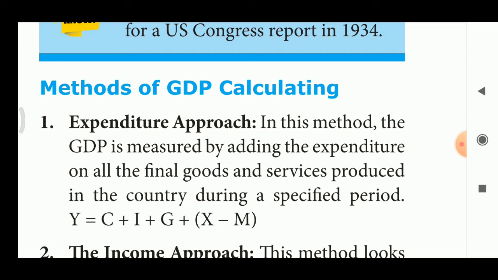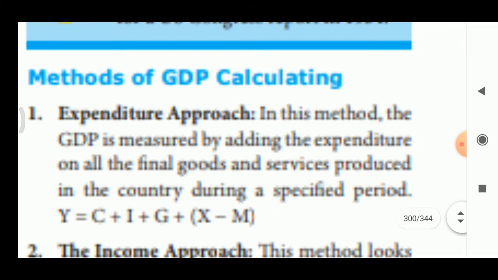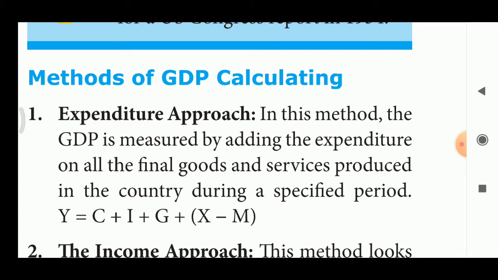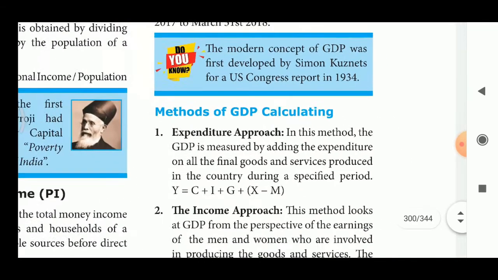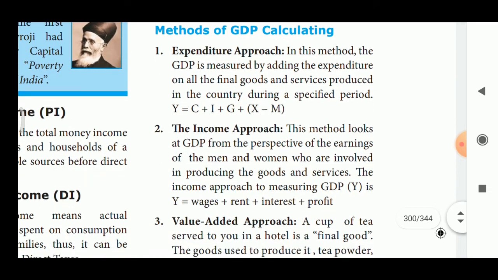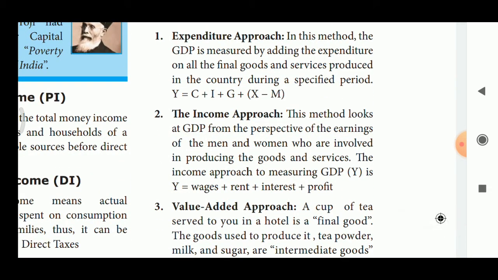Methods of calculating GDP. Boys, this is also an important detail. It is a 5 mark question. Methods of calculating GDP, gross domestic product. There are 3 methods. What are they? Expenditure approach, income approach, value added approach. First we are going to see the expenditure approach.